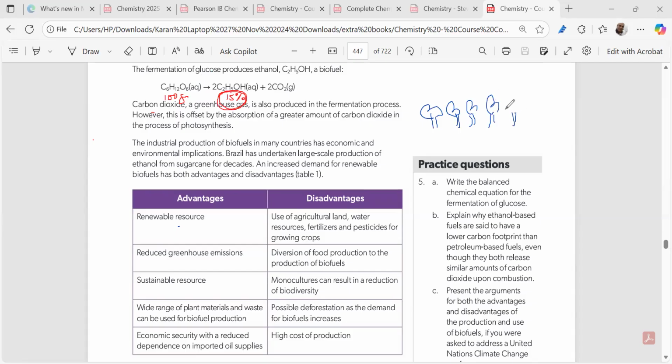When we grow more plants, tell me, how does it help? It will be absorbing more carbon dioxide. Do you get my point? How do biofuels help indirectly also? That we have to grow more amount of plants, and we have to cut the plants and use them for fermentation. So greater absorption, right? Greater absorption.